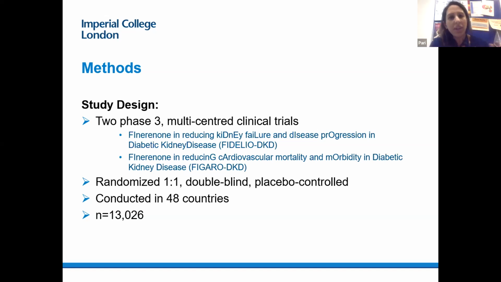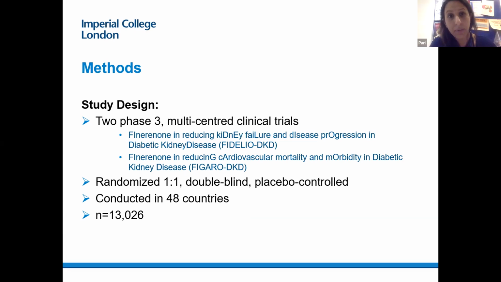The only difference between these two studies was that in the first study, the primary outcome was a measure of kidney failure, as in the name itself. Fidelio stands for Finerenone in reducing kidney failure and disease progression, versus the second one, Figaro DKD, which was about reducing cardiovascular mortality and morbidity.